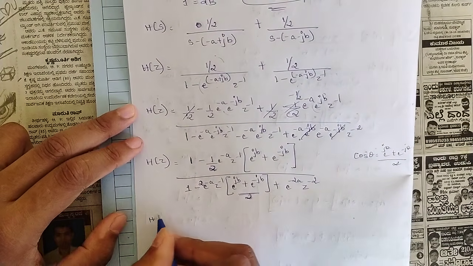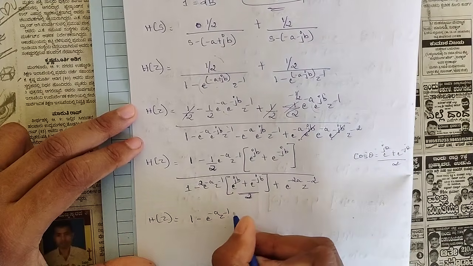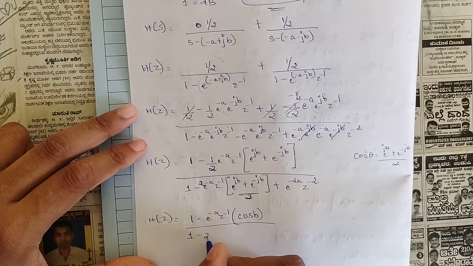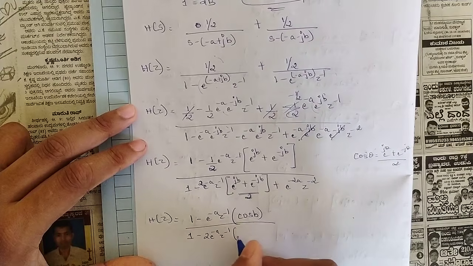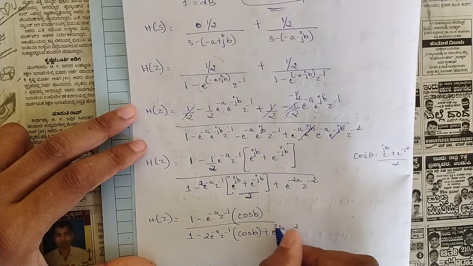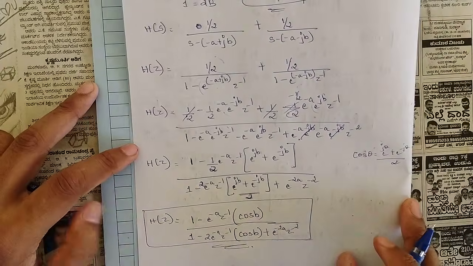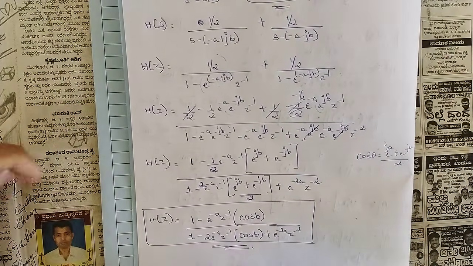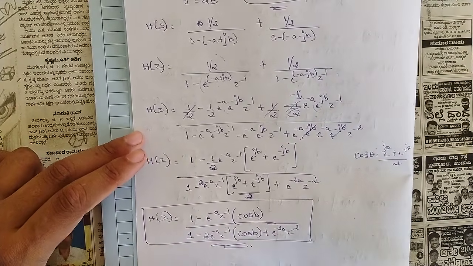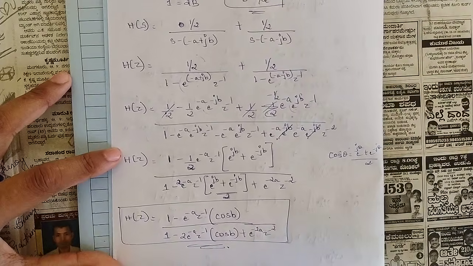So now we would be getting our final H of z is equal to 1 minus e power minus a z inverse into cos b divided by 1 minus 2 e power minus a z inverse into cos b plus e power minus 2a z power minus 2. Okay, so this is our value of H of z for our first sub question. Like this you should be solving. So those who did not understand, please go through the problem once again. Very important problem. So now let us solve the second sub question.